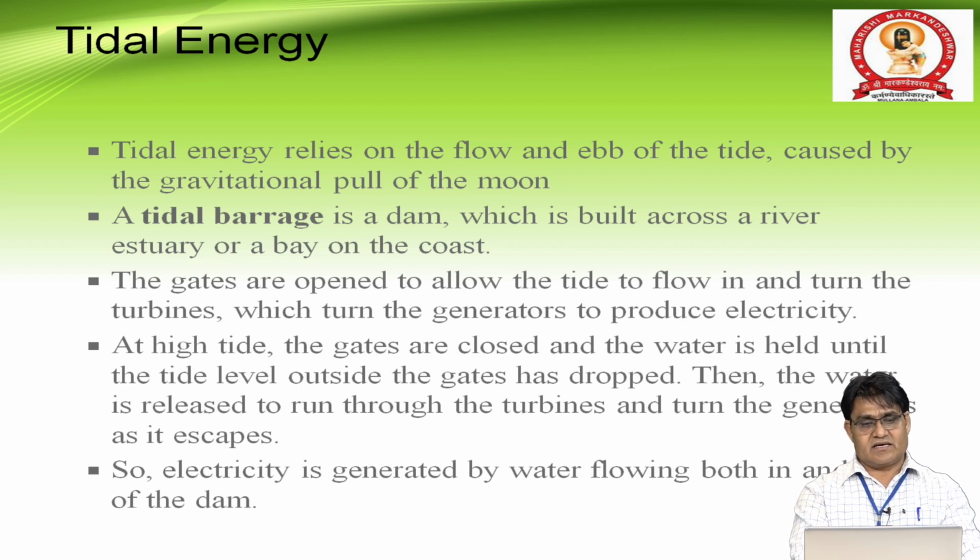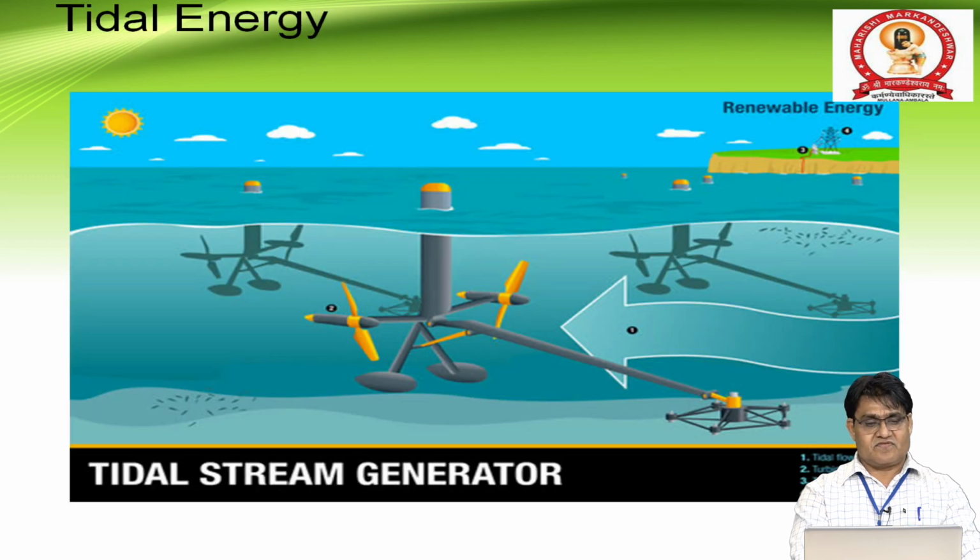At high tide, the gates are closed and water is held until the tide level outside the gates drops. Then the water is released to run through the turbines and turn the generator as it escapes. Tidal energy is another form of hydro energy, or water energy. So electricity is generated by water flowing both in and out of the dam. This is the figure of how a tidal stream generator works.